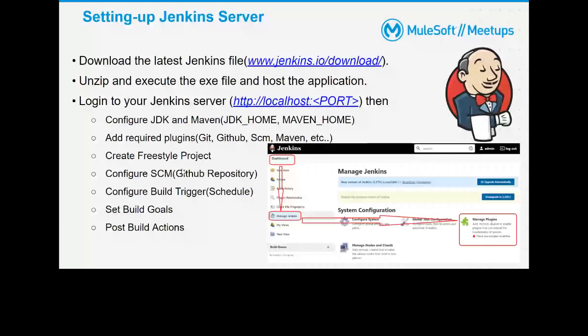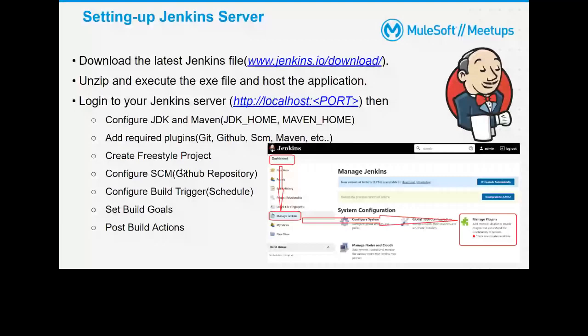So how you want to poll that source code repository. So whether every minute or at the end of the day, or based on your requirement, you can set this. So as part of the demo, we'll set all those stars. So it will be like every minute it will be polling that repository.